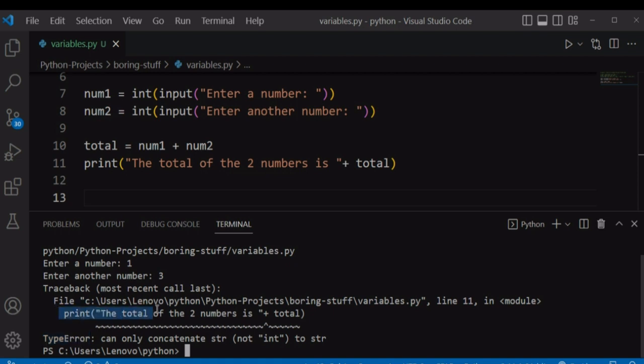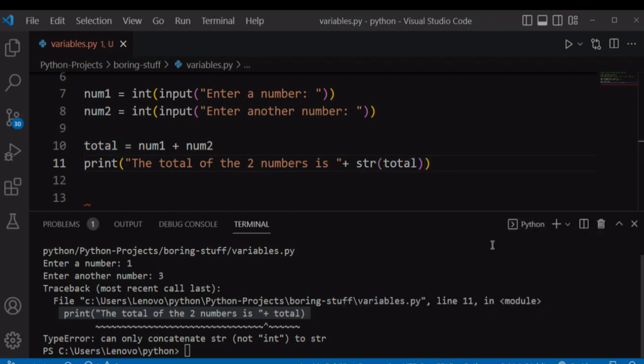And this error is coming from our print function this time and has nothing to do with whether our numbers are strings or integers, because we have already converted our numbers into integers, right? So within this print function, we are trying to combine this string and this total integer because our numbers are of type integer this time. So Python cannot combine two objects of different types because this is a string and this is an integer. What you can do is convert this total into a string, and you can do that using the str method.